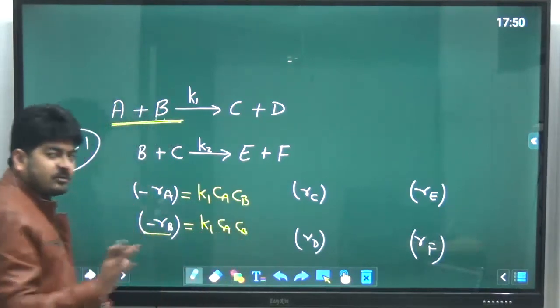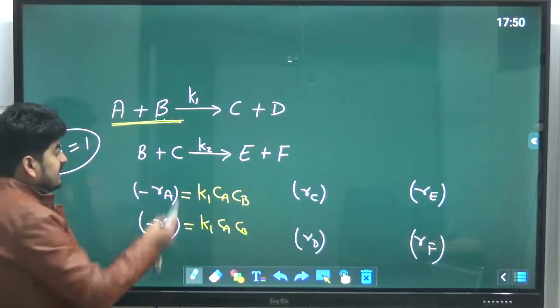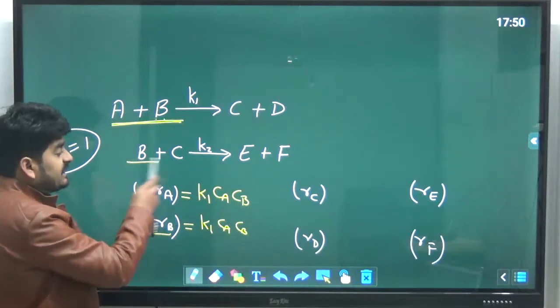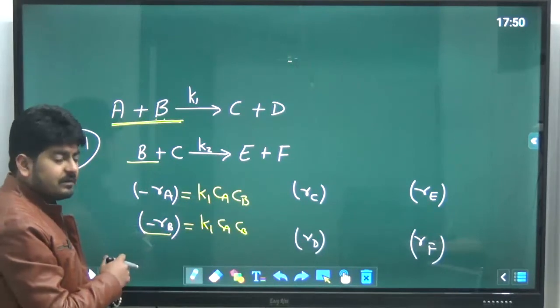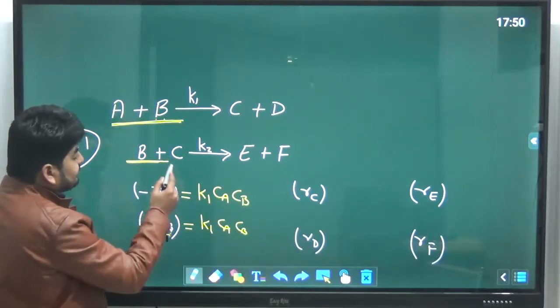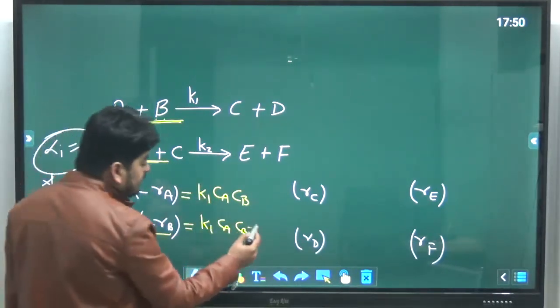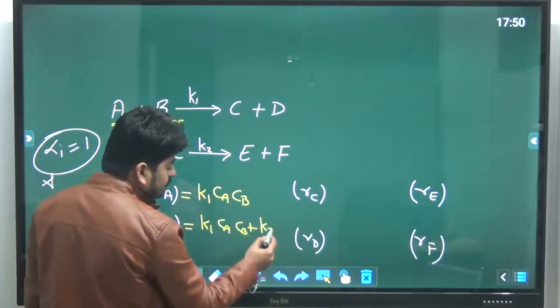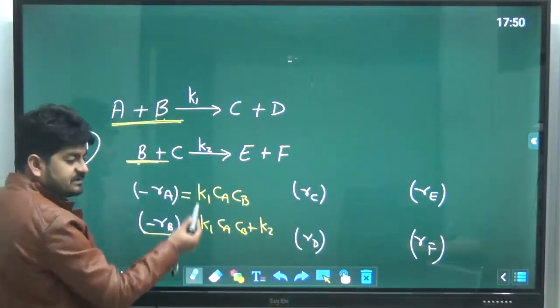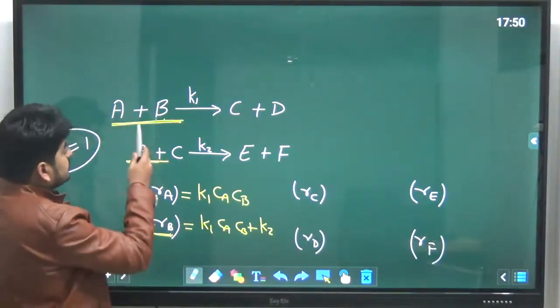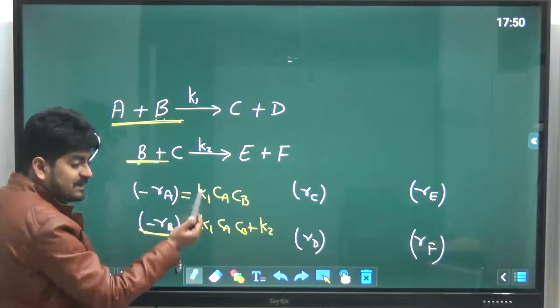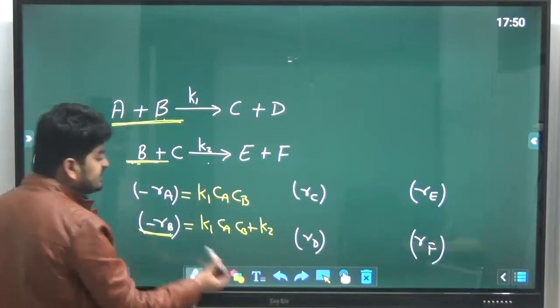No problem, that is absolutely fine. But in the second step, B is also a reactant. So it will be K2 times the concentrations of reactants, because I am talking about disappearance of B. B is the reactant, so K1 CaCb plus K2 CbCc.